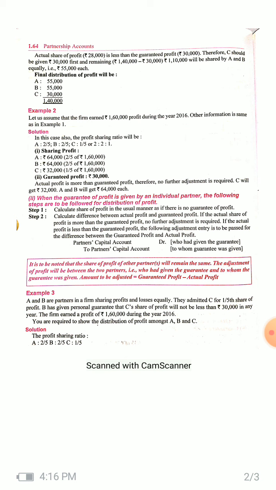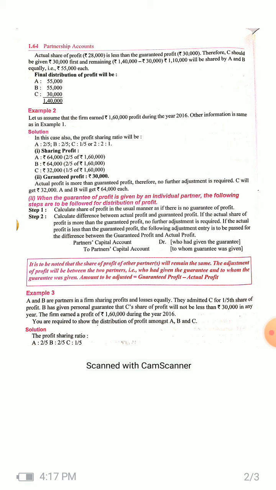Now let's see the case where the guaranteed profit is less than the share of profit actually. Let us assume that the profit earned by the firm is rupees 1,60,000, and other information is the same as discussed in example 1. So on this basis they will get the share of profit in 2:2:1.